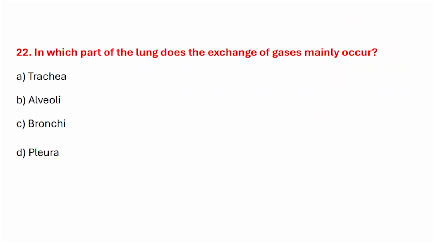Question number twenty-two. In which part of the lungs does the exchange of gases mainly occur? Correct answer is option B, alveoli.